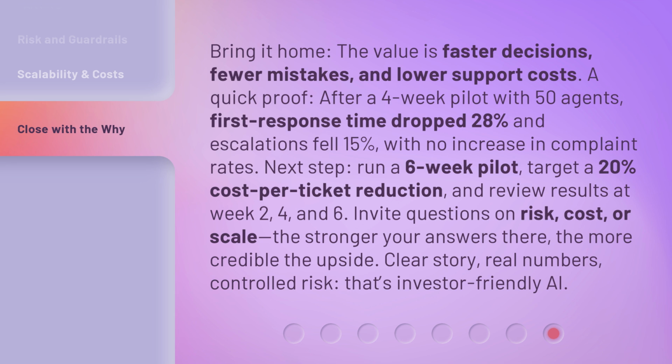Next step, run a 6-week pilot, target a 20% cost per ticket reduction, and review results at week 2, 4, and 6. Invite questions on risk, cost, or scale. The stronger your answers there, the more credible the upside. Clear story, real numbers, controlled risk. That's investor-friendly AI.